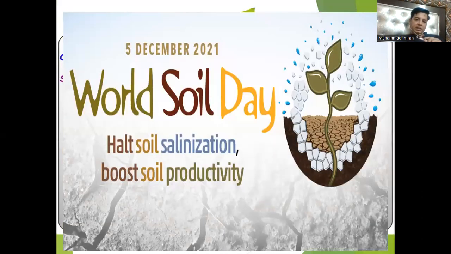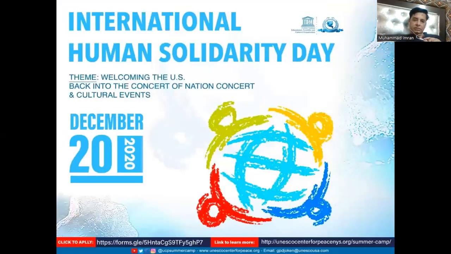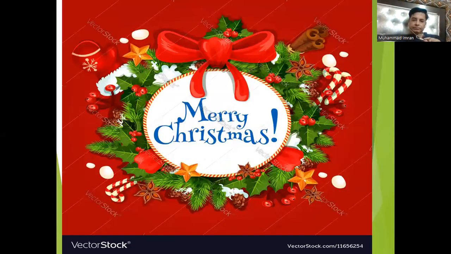Then we have World Child Day. It will be celebrated on 5th of December 2022. Then we have World Human Rights Day. World Human Rights Day will be celebrated on 10th of December. Then we have International Human Solidarity Day. It will be celebrated on 20 December.